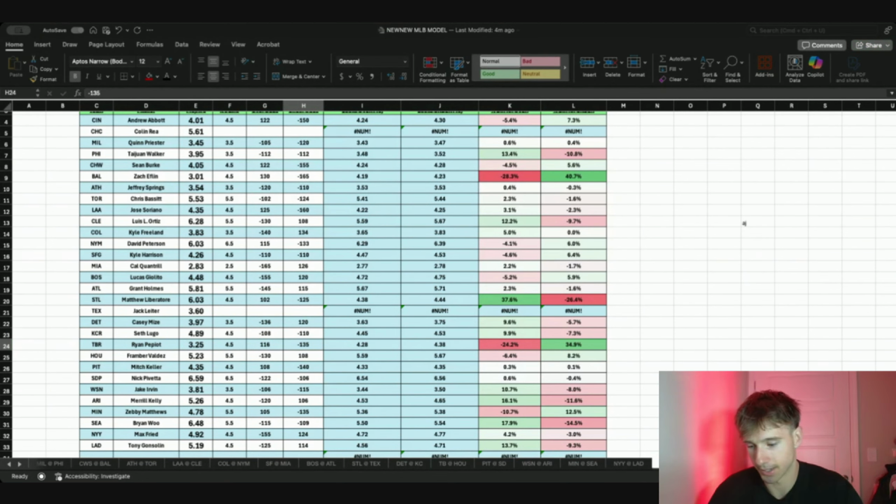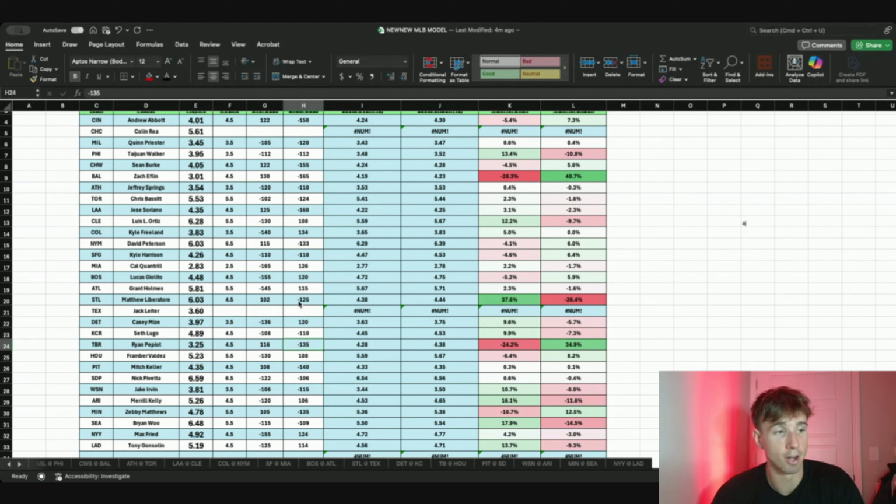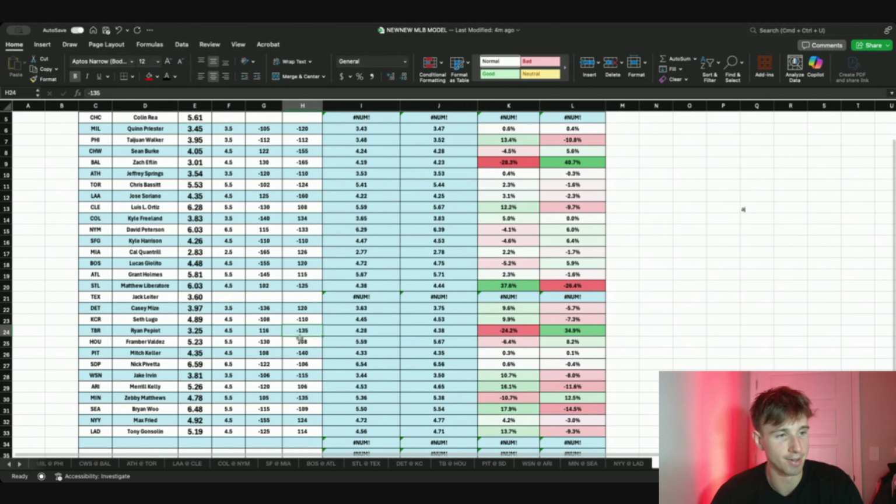Let's just quickly check that, because I know that Liberatore one I did this morning. So yeah, Pepiot's under is pretty juiced now. The best price in the market is at MGM, which, let's be real, you don't want to be betting with super early in the day, because it seems like a great way to get limited.